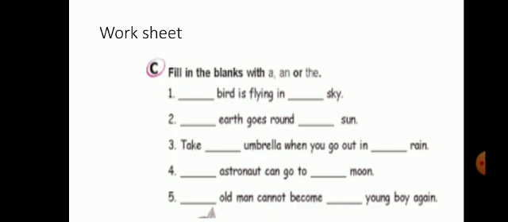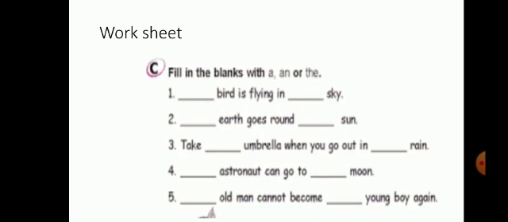Take dash umbrella when you go out in dash rain. Take an umbrella. Umbrella starts with a vowel sound, so we use an here. And before rain we use the because rain is specific and unique. Dash astronaut can go to dash moon. An astronaut can go to the moon, because astronaut starts with a vowel sound and moon is specific.